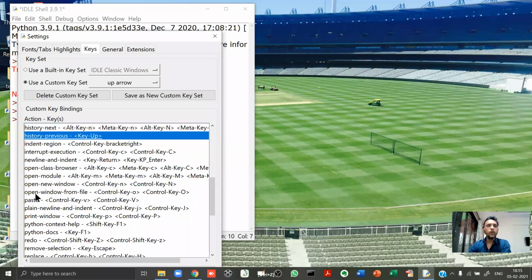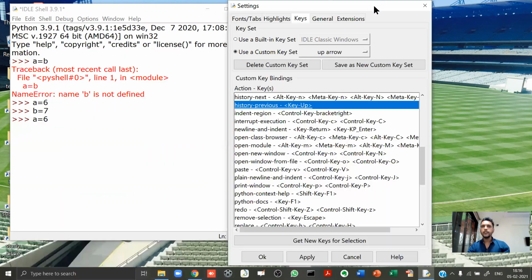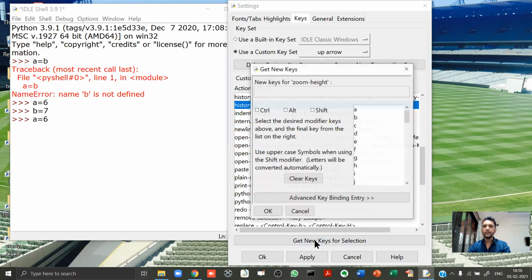So over here, see this carefully. Listen to me carefully. You can make a note of it. Over here, you will see something like history previous. Now listen to me very carefully. In your computer, this key up will not be there. So what you can do is select this. Pay attention. And after selecting this, you click on get new keys for selection.